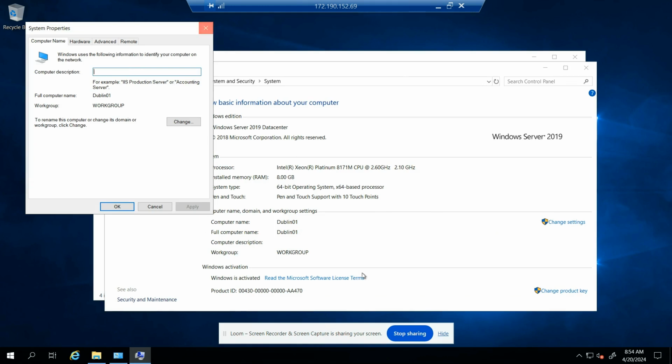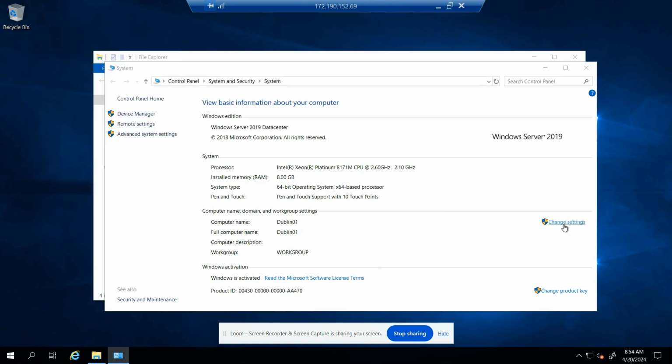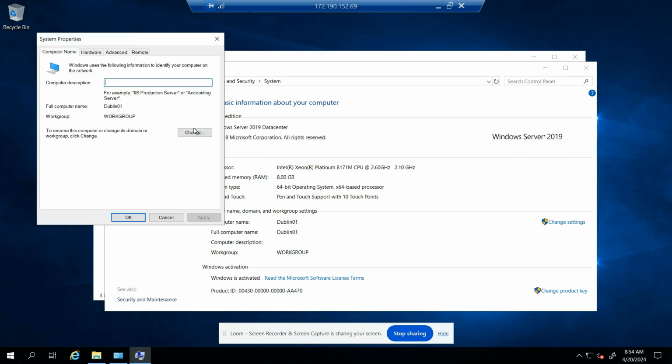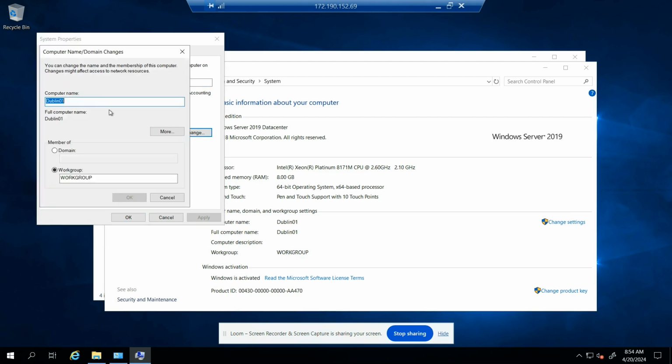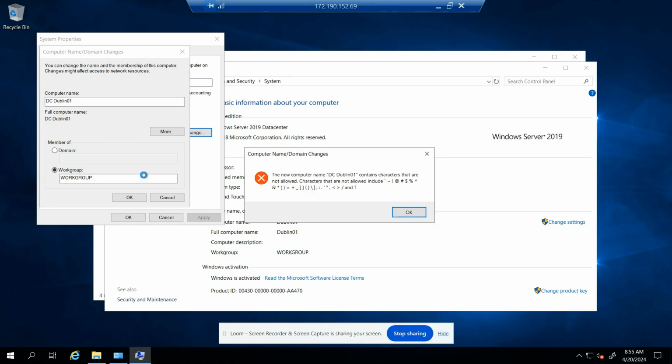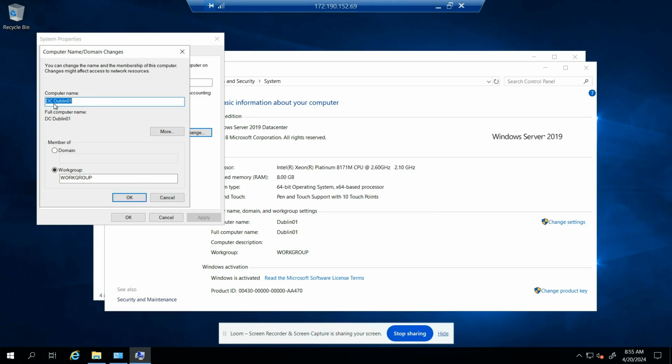So to rename it, if you remember, click on change settings. Change. And then here I'll put DC W1. Let's click OK. Okay, can't have no space. It has to be a dash. Okay.